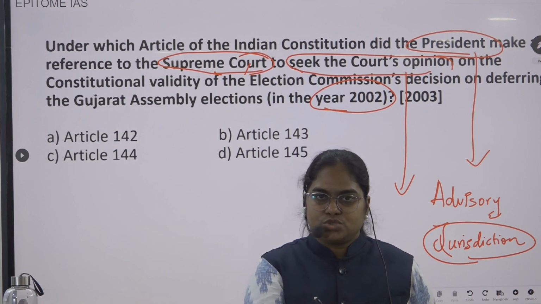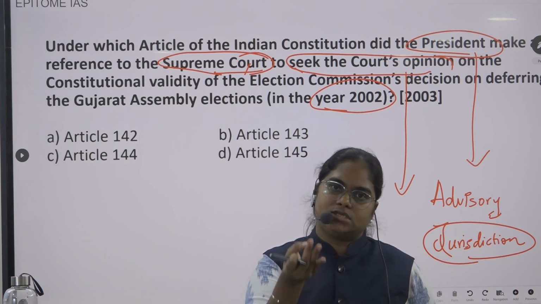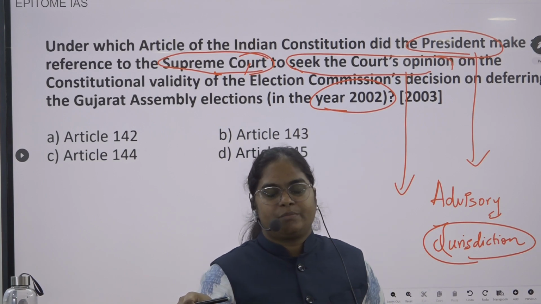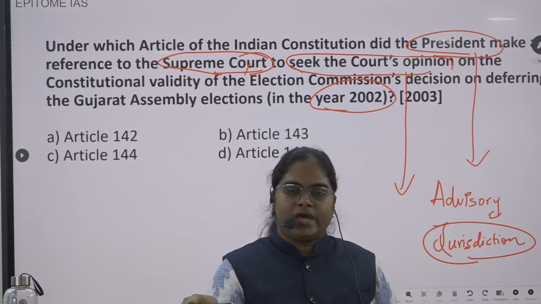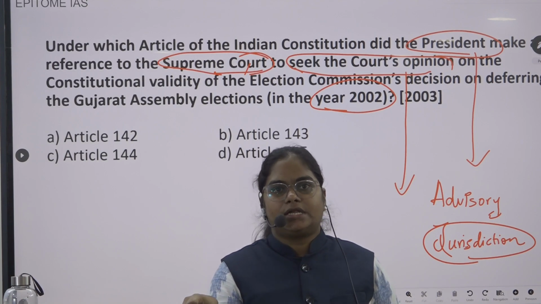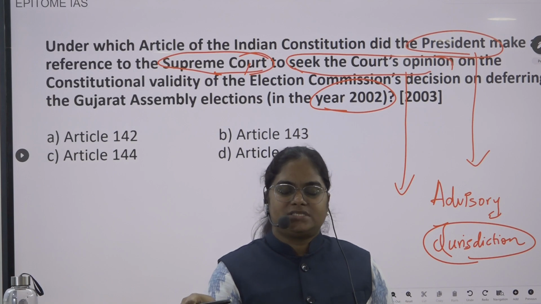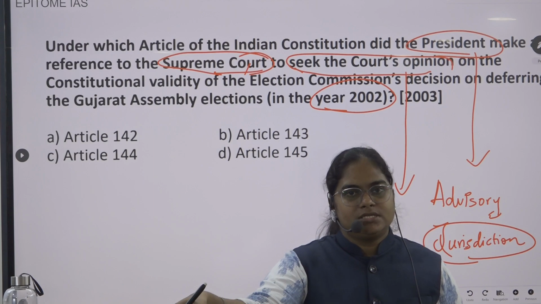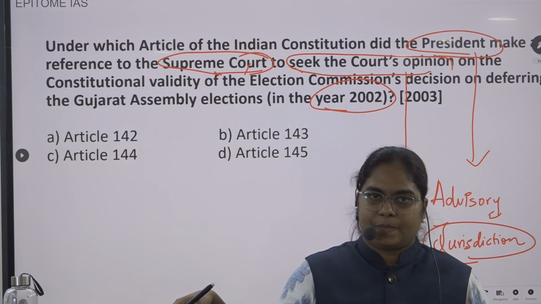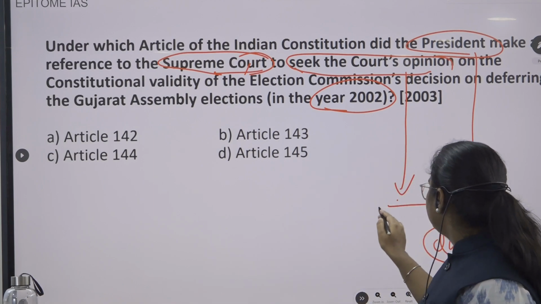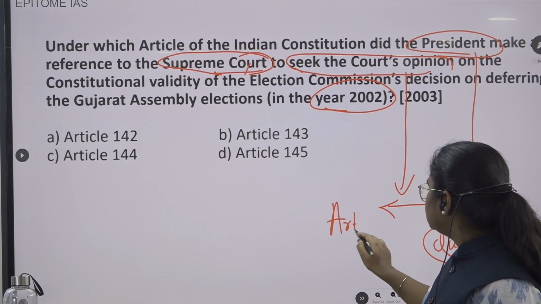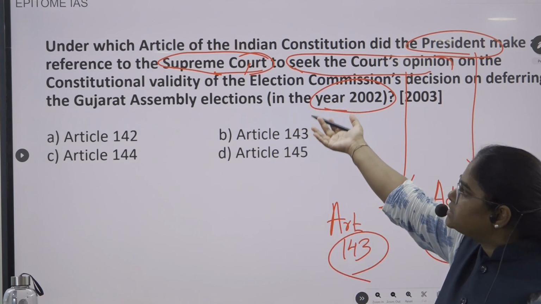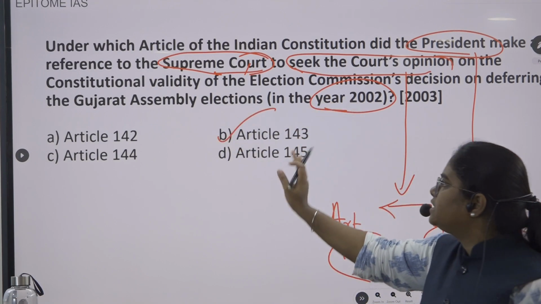We have original jurisdiction, advisory jurisdiction, and appellate jurisdiction. We were seeing this in previous classes. One of those is advisory jurisdiction, and under the advisory jurisdiction, the President asks for the opinion of the Supreme Court. Tell me which article it is. Article 143. Article 143 talks about the advisory jurisdiction. So in this question, they are simply asking that. The answer is option B, Article 143.